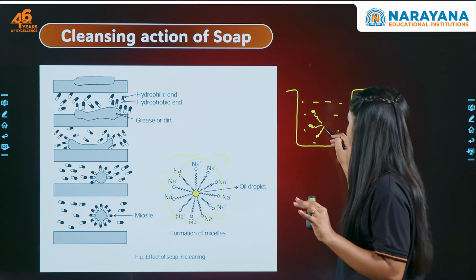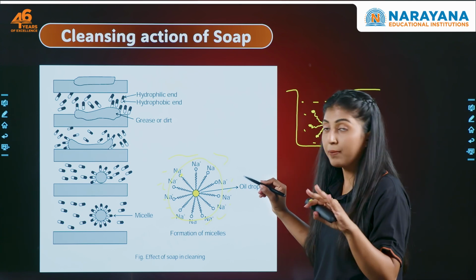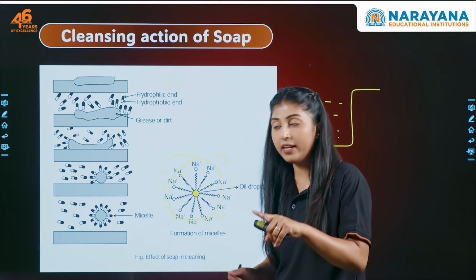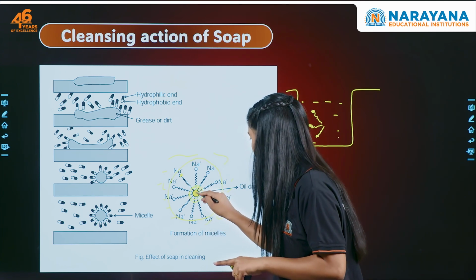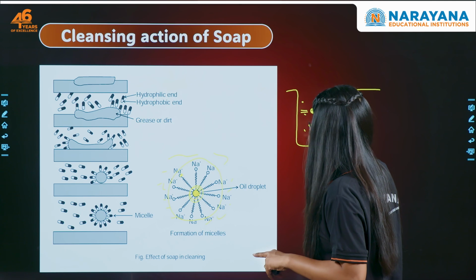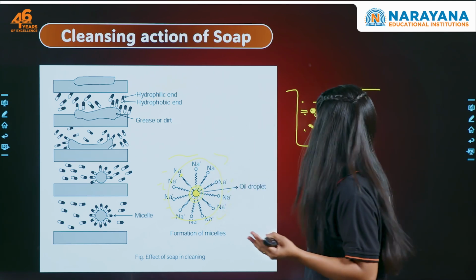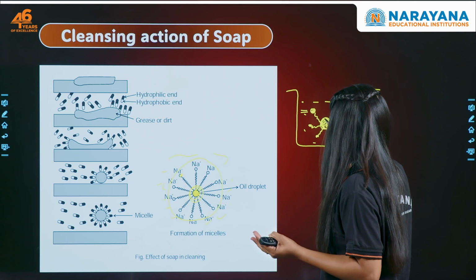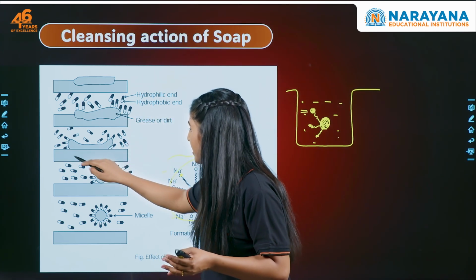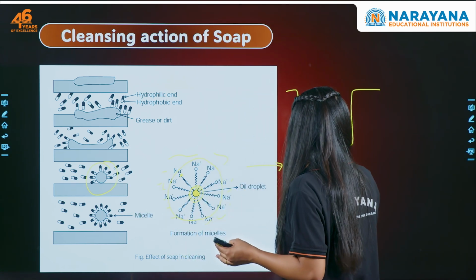Now, what are these tails? These are the hydrophobic tails. These hydrophobic tails have a lot of affinity towards oil. So they'll interact with oil, and the ionic part is interacting with water while the hydrophobic part is interacting with the oil. As a result, slowly all the interaction happens and they form a micelle. This is a micelle.